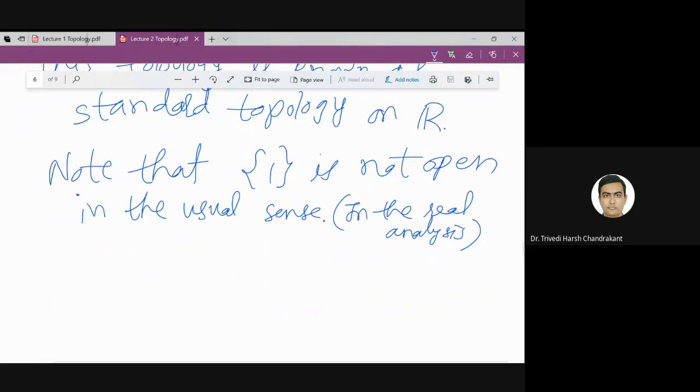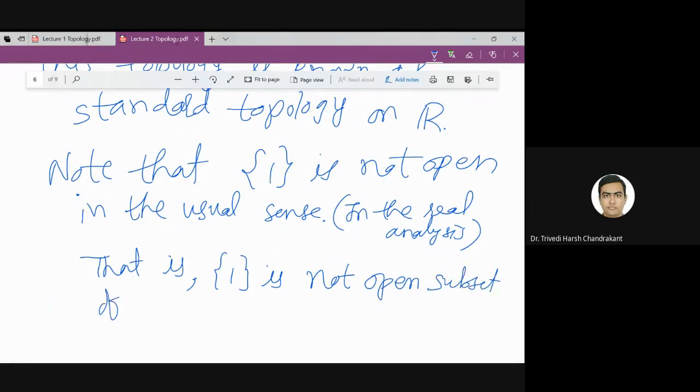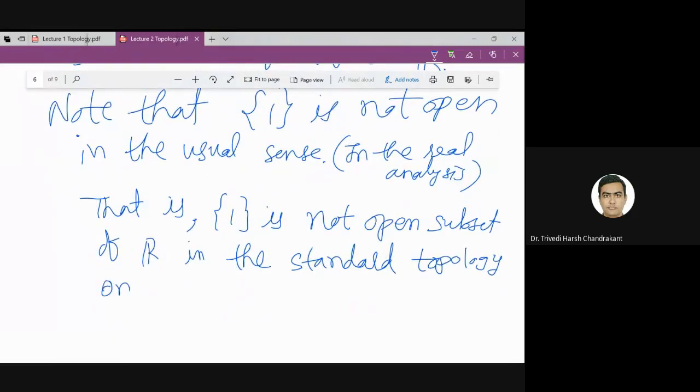So basically what I want to say is that singleton 1 is not an open subset of R in the standard topology on R.